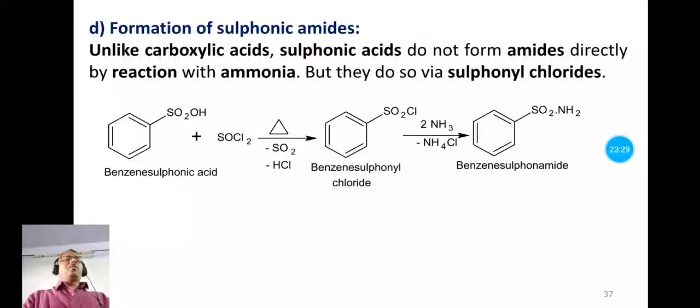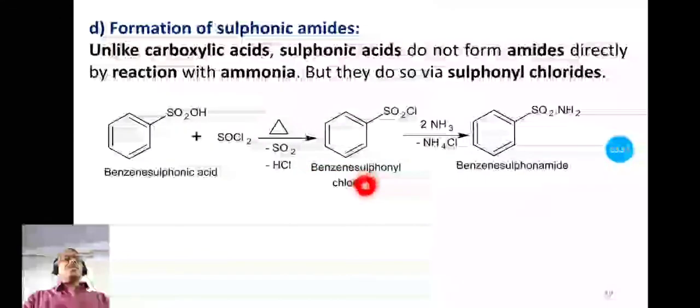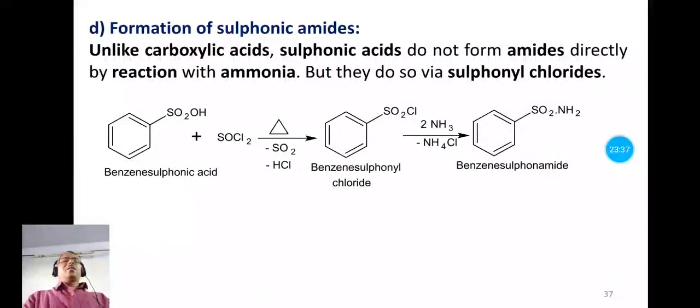So in both the cases, that is ester formation and amide formation, the intermediate product benzene sulfonyl chloride is common. Means we have to treat benzene sulfonic acid with thionyl chloride or phosphorus pentachloride, so that we get benzene sulfonyl chloride, and this benzene sulfonyl chloride is then allowed to react with alcohol to form esters, or with ammonia to form benzene sulfonamide.